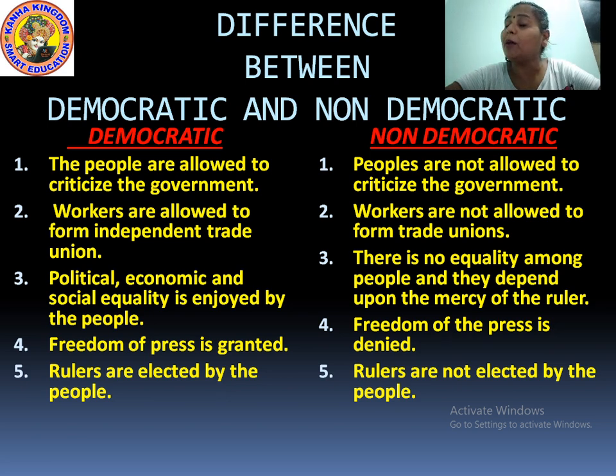Next is economic. As per your capability and your intelligence, your skills, whatever duties you are performing, you are free to enjoy the economic status. The caste, color, creed, religion are not going to hamper anyone regarding your enjoyment.